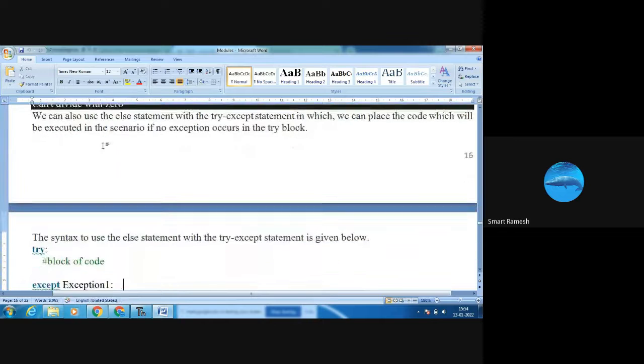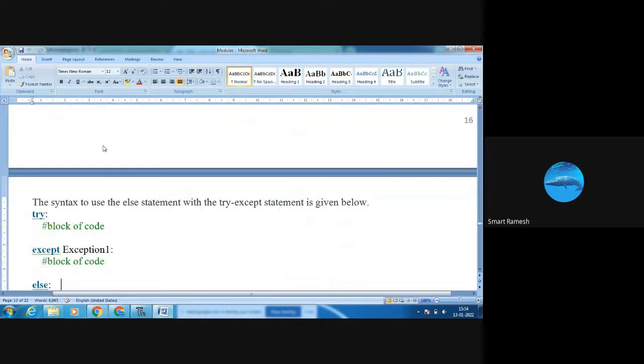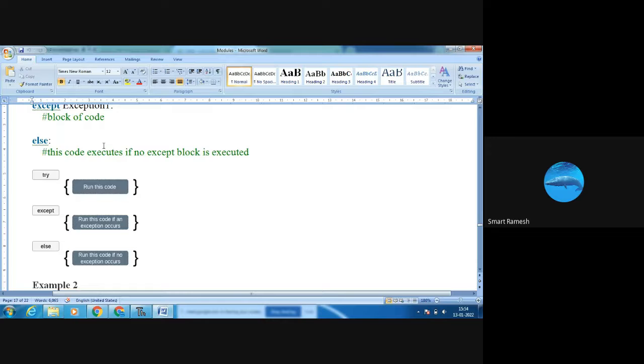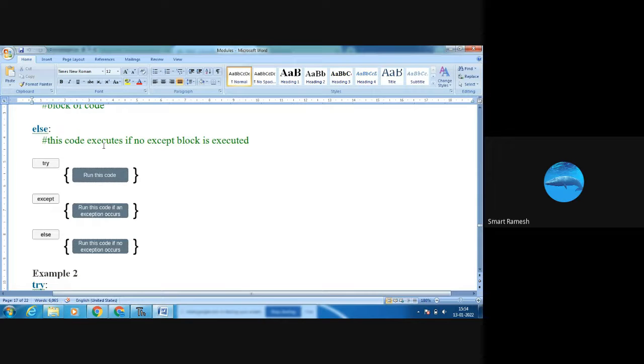Next, we can use the else statement also. If there is any error, the except statement will execute. If there is no error, the else statement will execute.